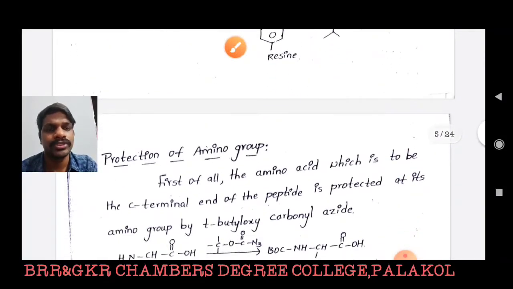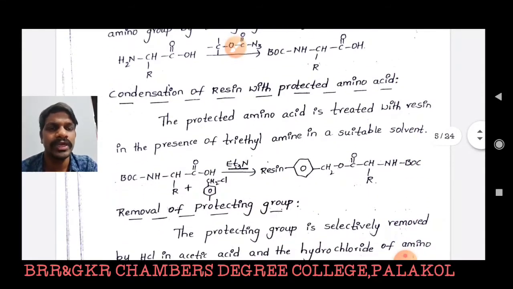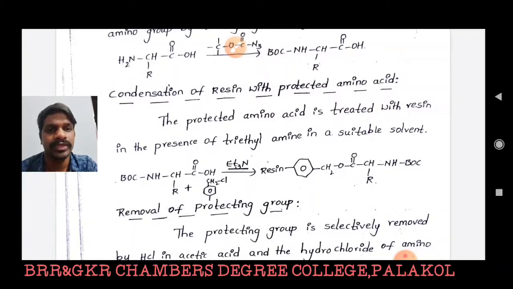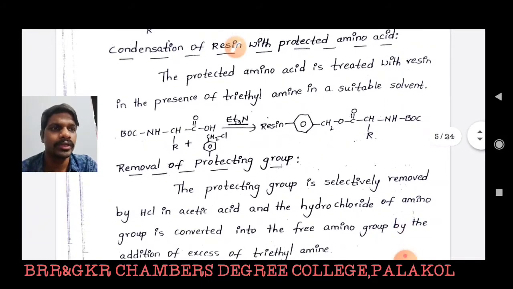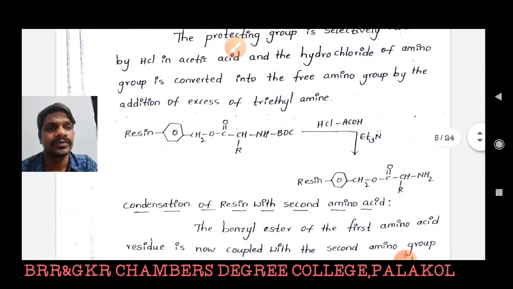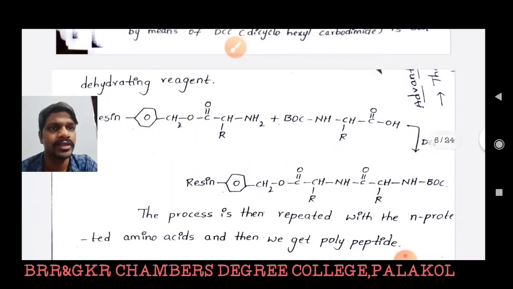step, protection of the amino group, and the third step is condensation of resin with protected amino acid. The protected amino acid is reacted with resin, then it leads to formation of the amino acid linked with the resin molecule. Now we have to follow the preparation method for the polypeptidal linkage. Now we have to deprotect the amino group, followed by reaction with another amino acid molecule, then we can get a peptidal linkage.